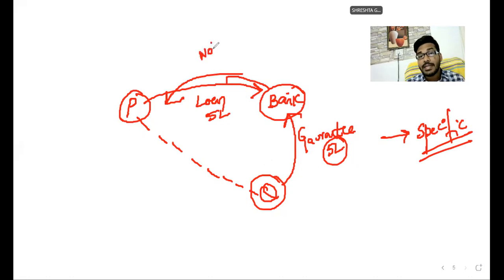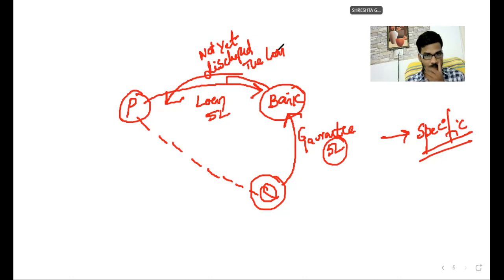The bank has not yet disbursed the loan, not yet paid the money to P. It will take 2 to 3 days to disburse the loan.